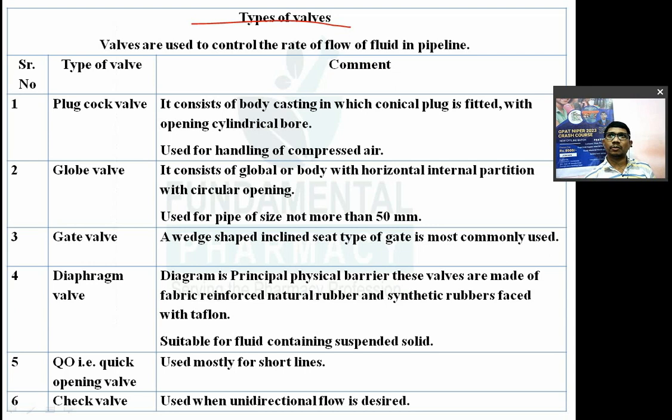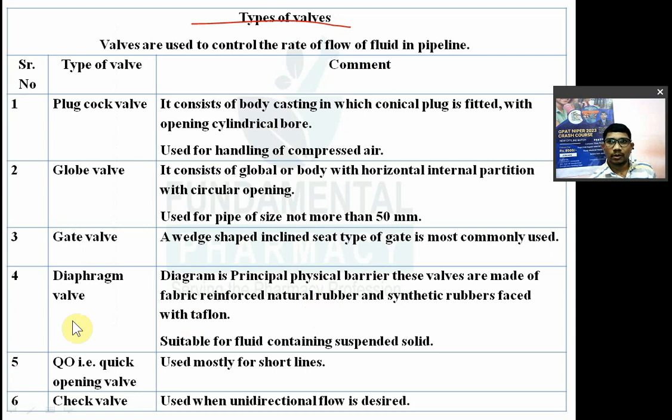For example, if you are preparing syrup, it is a little bit viscous. Write down: 66.67% of sucrose. How much sucrose is there in syrup? 66.67% of sucrose. A question has already come on it. So syrup is a little bit viscous, so you have to transport, convey, move that syrup from the preparation vessel to the bottle. For that you need a transport mechanism.